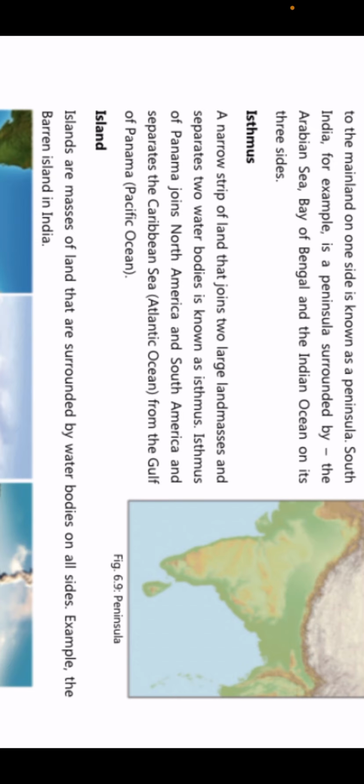When we talk about isthmus, a narrow strip of land that joins two large land masses, and separates two water bodies is known as isthmus. So basically, this is like a narrow strip एक होती है जिसको that divides two big lands, ठीक है, या water bodies, big lands and water bodies को separate करती है, that is isthmus. And isthmus of Panama joins North America and South America and separates Caribbean Sea from the Gulf of Panama. So Pacific Ocean, Atlantic Ocean को जो divide करती है, that is isthmus.